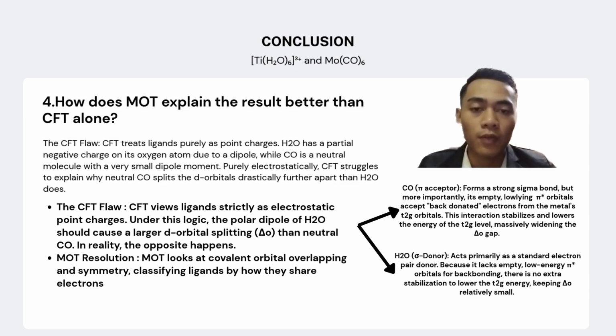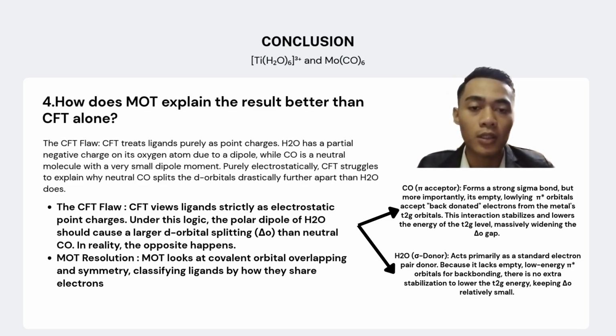The CFT flaw: CFT views ligands strictly as electrostatic point charges. Under this logic, the polar dipole of H2O should cause a larger d orbital splitting than the neutral carbonyl. In reality, the opposite happens. Carbonyl, a pi acceptor, forms a strong sigma bond, but more importantly, its empty, low-lying pi orbitals accept back-donated electrons from the metal's t2g orbitals. This interaction stabilizes and lowers the energy of the t2g level, massively widening the gap.